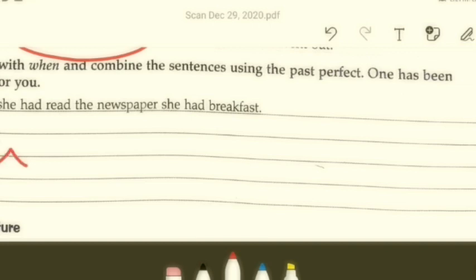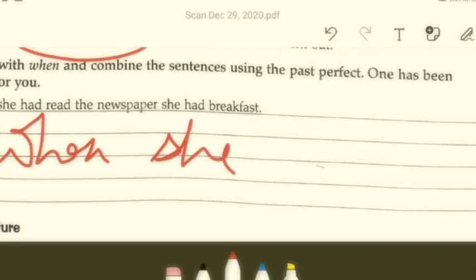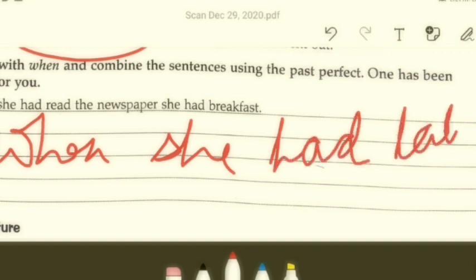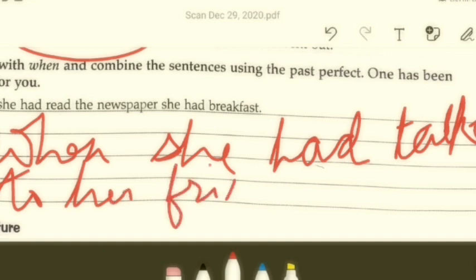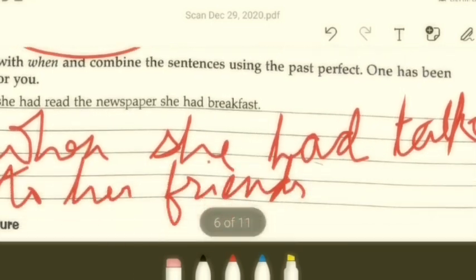When she had talked to her friends, then clubbing it up with the other one, the second sentence is she fed the dog, right?